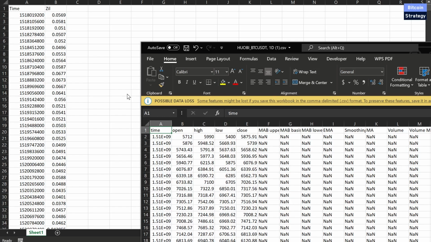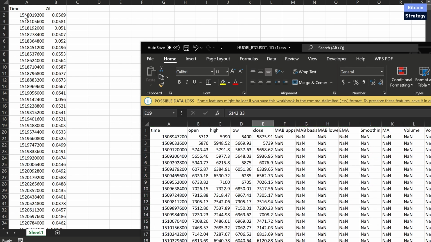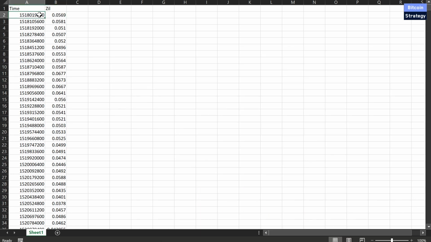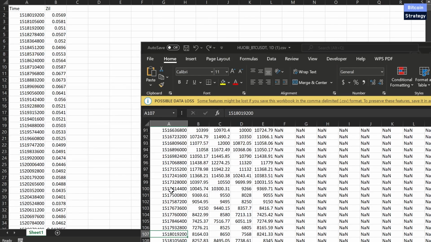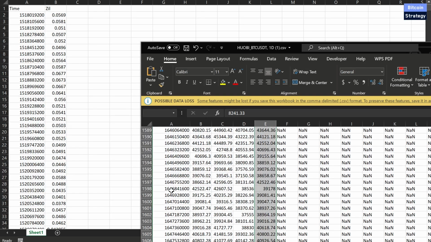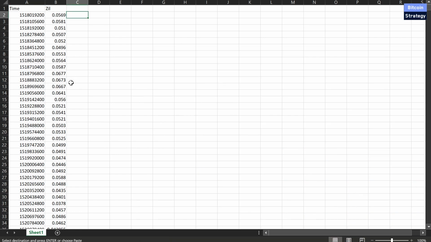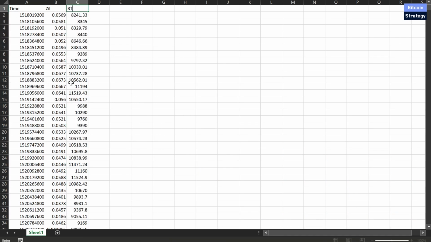And so we want to now find the place in our benchmark data, in our Bitcoin data, where the Zilliqa price history starts. So the Zilliqa price history starts over here. So I copy paste this timestamp and then I search for that within the Bitcoin price data. So this is where the Bitcoin price data starts. So I will now copy paste those closing prices from this line all the way to the bottom and paste them here. So this is Bitcoin, okay?